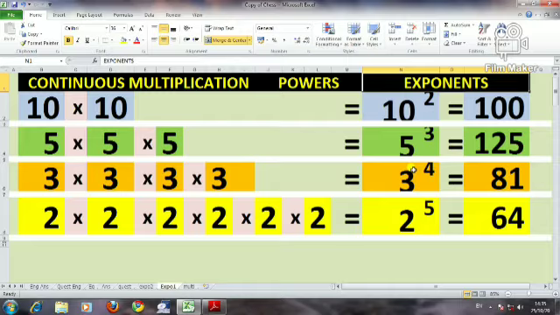Now here 3 is multiplied not thrice, but 4 times, so the power is 4. Now let's come to the last one. 2 is multiplied 5 times, so the power is 5. So that's about continuous multiplication, or exponents, which are also called powers. Now let's go through some more examples. We are going to a story now. Let's look at what the story is about.